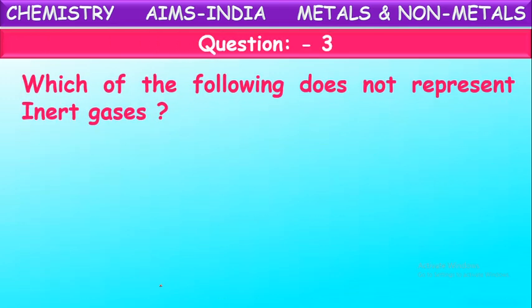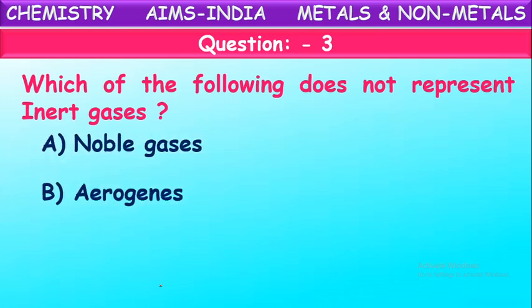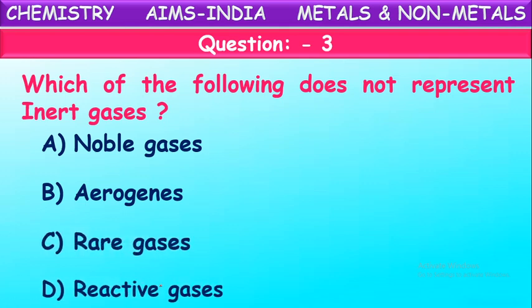Which of the following does not represent inert gases? See, some names are given in the options: noble gases, aerogens, rare gases, reactive gases. Which name does not represent inert gases? We told just now they are having different names here. Inert gases are also called noble gases, aerogens, rare gases and ideal gases.